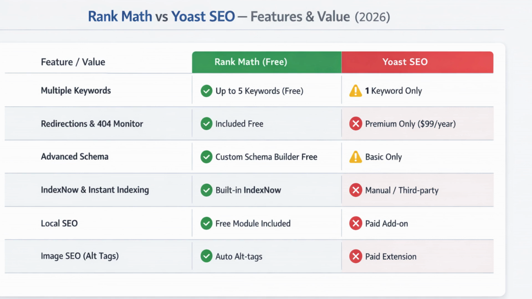5. Local and Image SEO. Rank Math includes modules for local SEO and automated image alt tags. Yoast sells these as separate paid extensions. If you're a small business or a photographer, the savings with Rank Math are massive.